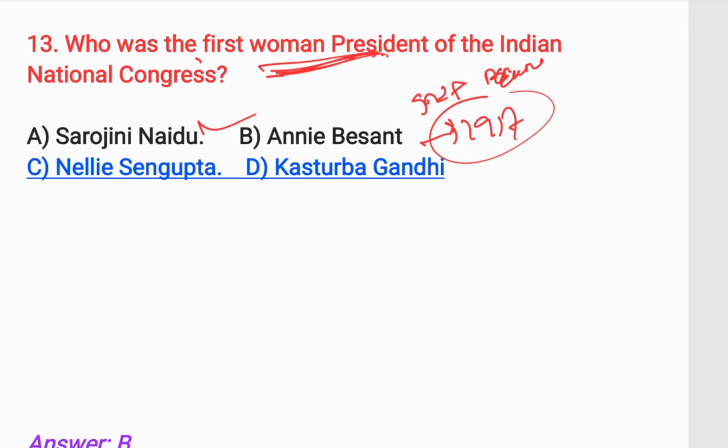But remember the first Indian woman president was Sarojini Naidu. Do not be confused. First woman president was Annie Besant in 1917, but first Indian woman president of INC was Sarojini Naidu.